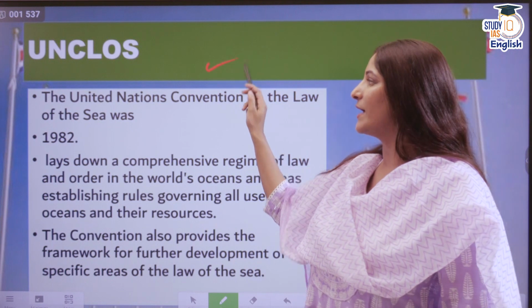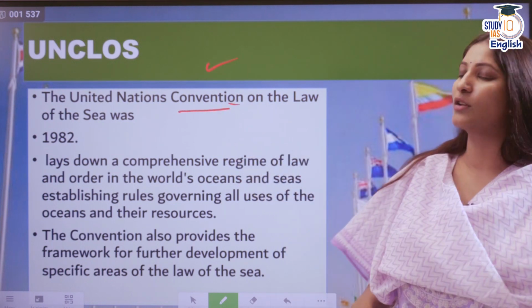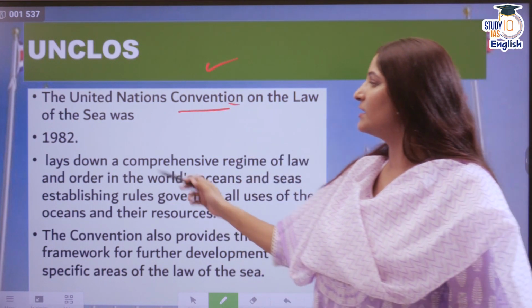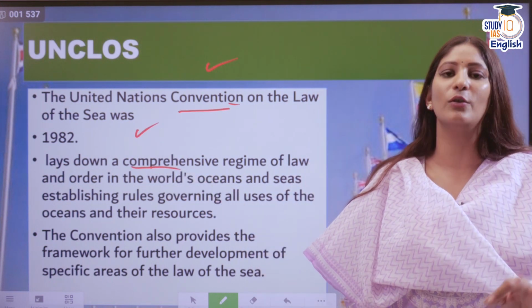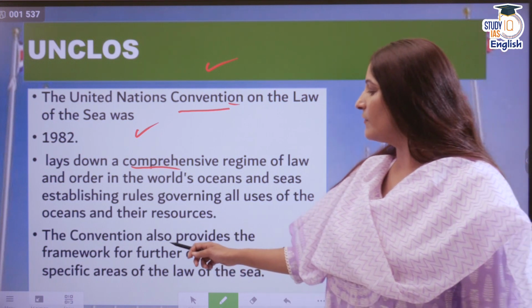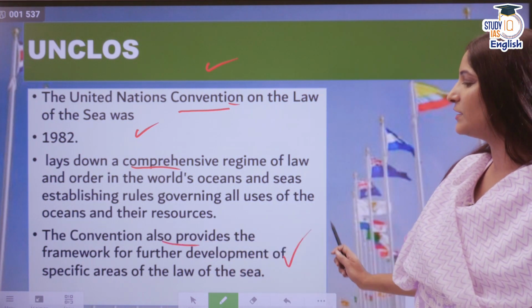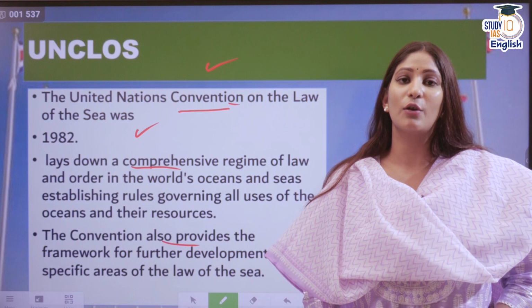Now, UNCLOS, that is the United Nations Convention on the Law of the Sea. It was established in the year 1982 and lays down a comprehensive regime of law and order that has to be followed in the high seas. And the convention also provides the framework for further development in specific areas of the law of the sea.